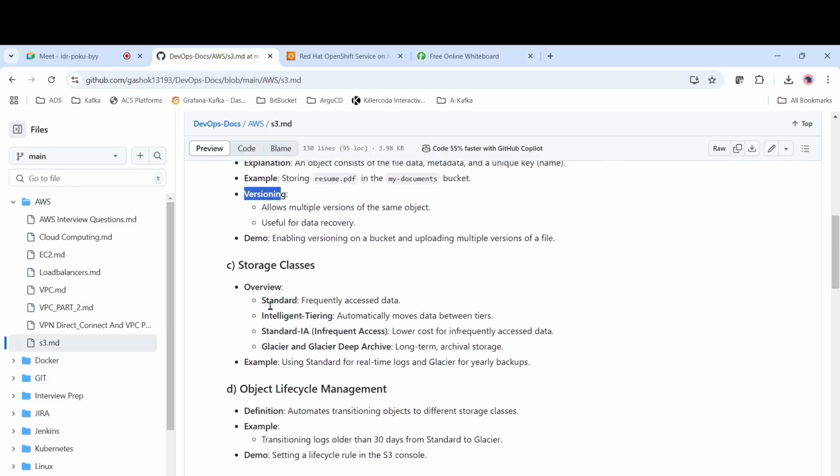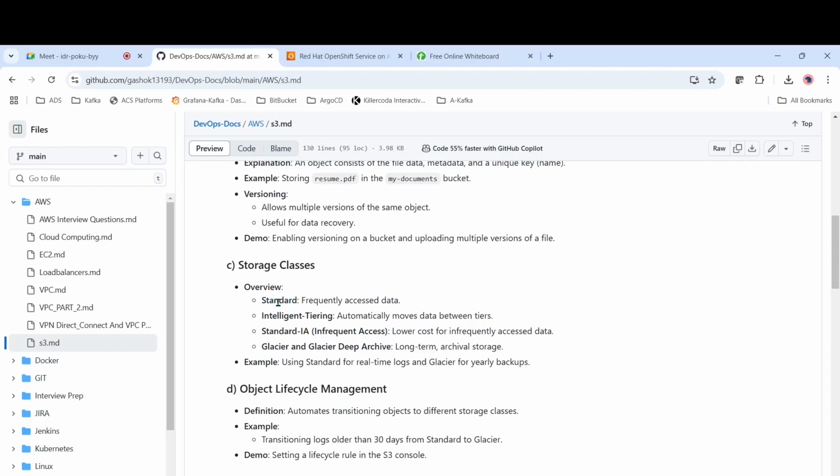And then storage classes, okay. So this is a very important thing. In S3 we have different storage classes. By default it will always be Standard. In case you are not changing it, it will always be Standard, okay. And what is Standard? If you are able to create any files, you will be able to download or access them immediately, okay.